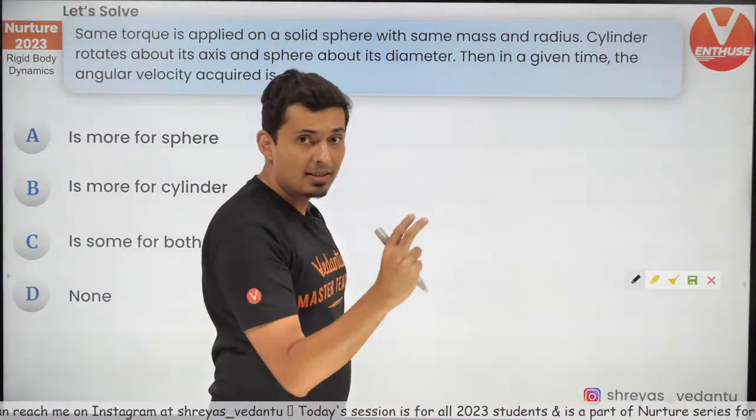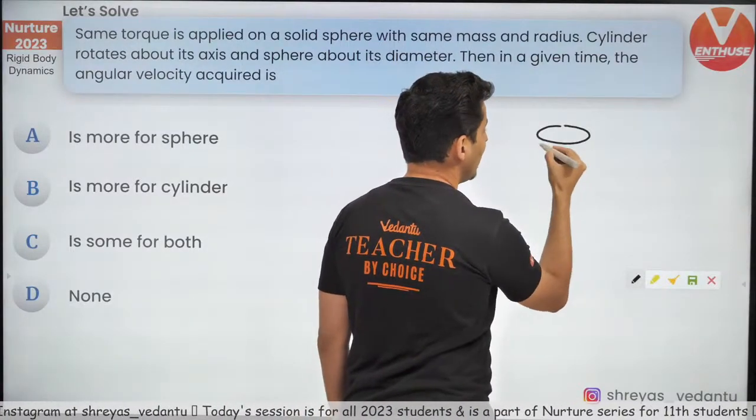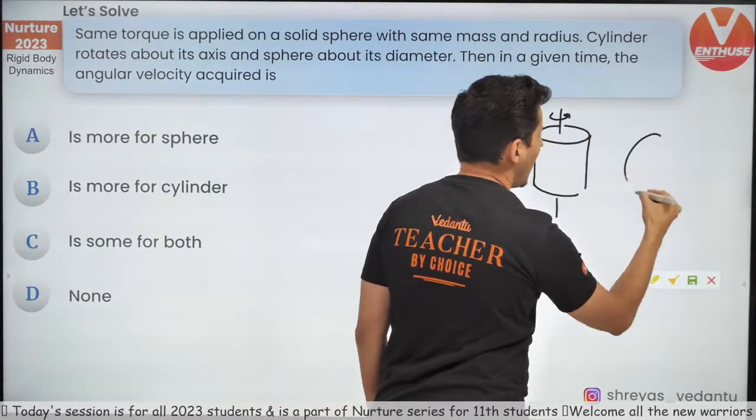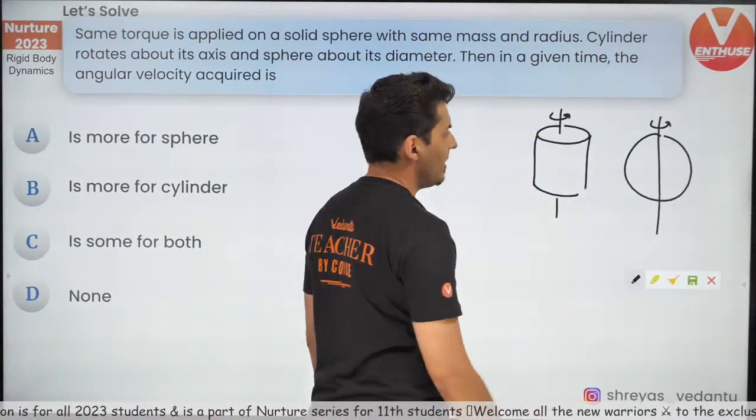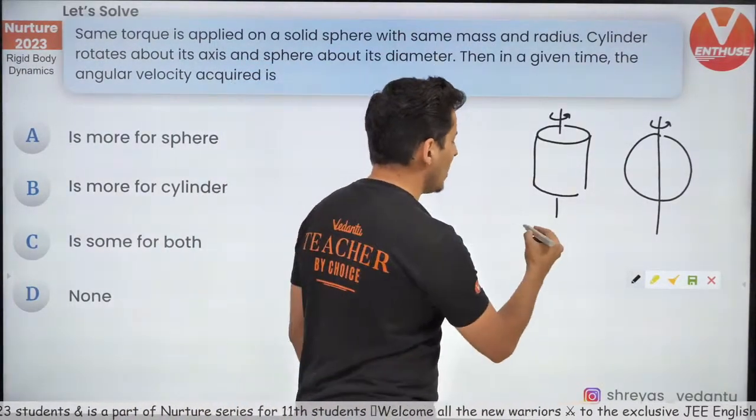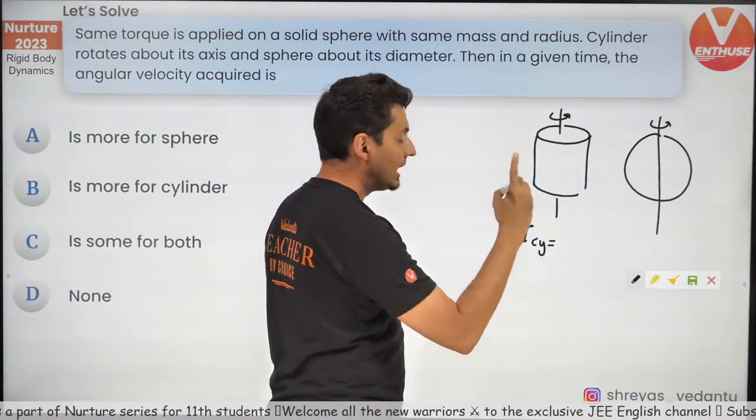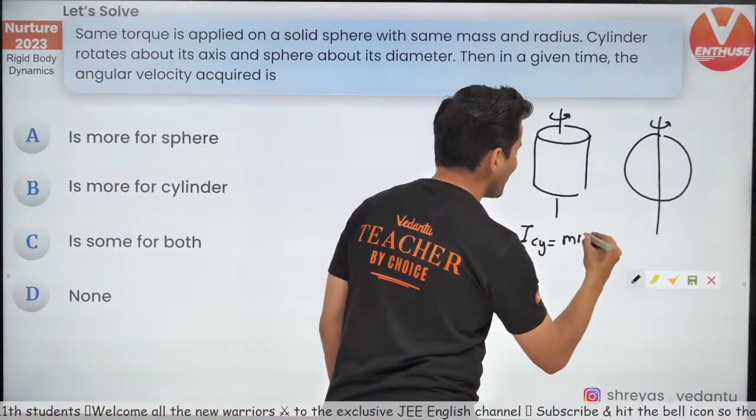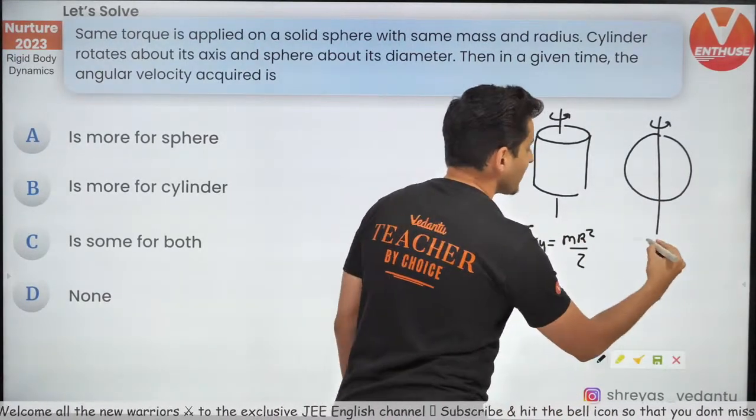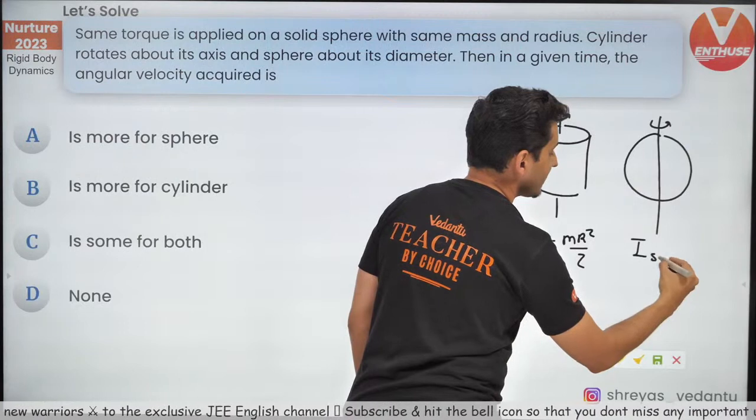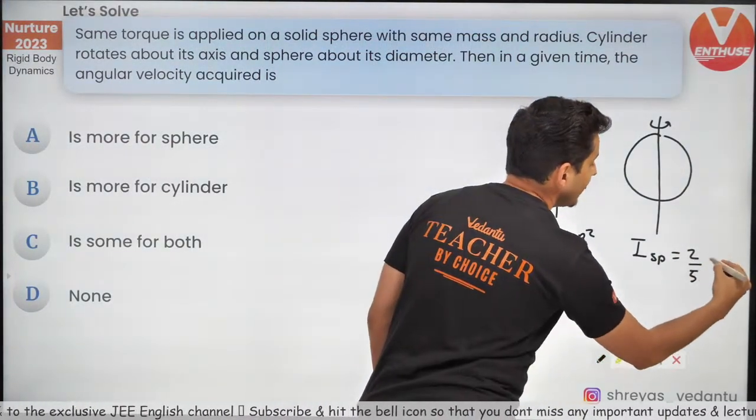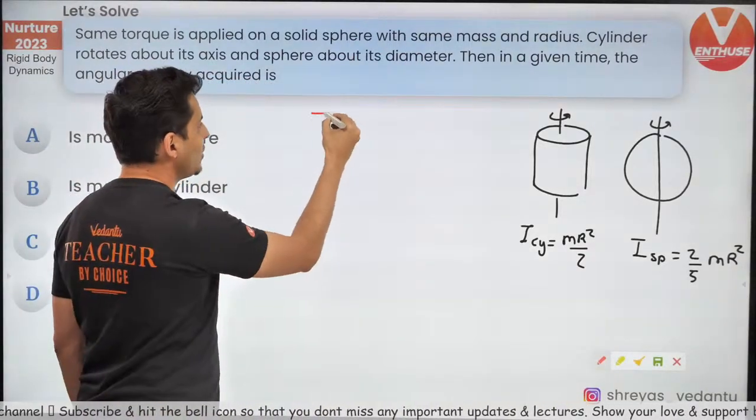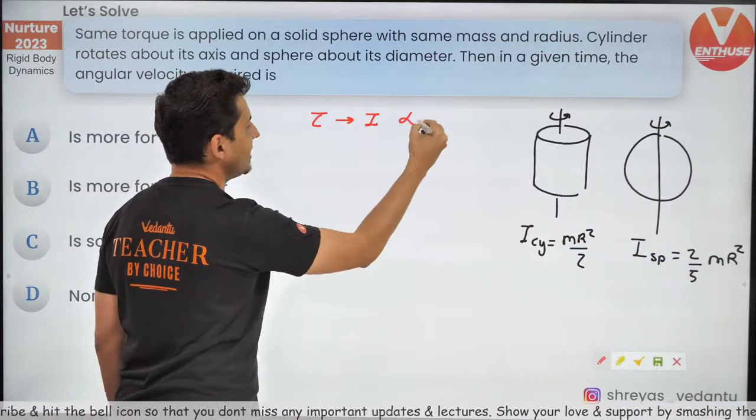So what do we have? We have a sphere and a solid cylinder, both of same mass and same radius. So the cylinder rotates about its axis and the solid sphere rotates about its diameter. So what is the moment of inertia of a cylinder? It is mr square by 2, same like a disk, and the moment of inertia of a solid sphere is nothing but 2 by 5 mr square. Now the equation that I just gave you was the torque is moment of inertia into alpha.